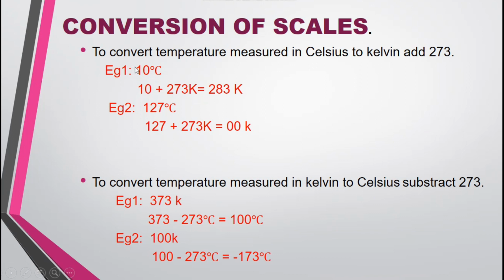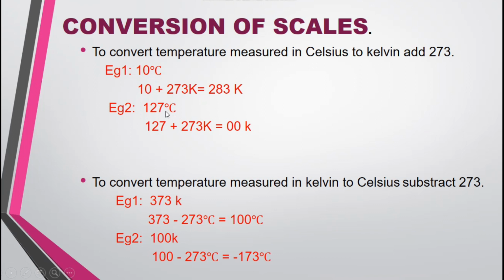Now you can see the first example. It's 10 degrees Celsius. I want to convert this 10 degrees Celsius into Kelvin. What I am doing, I am taking the 10 and adding 273 Kelvin. Then I get 273 plus 10, 283 Kelvin. I'll tell you again. 10 degrees Celsius, I want to convert into Kelvin. What I have to do, I add 273 Kelvin to this 10. Then I get 283 Kelvin. I get the answer in Kelvin.